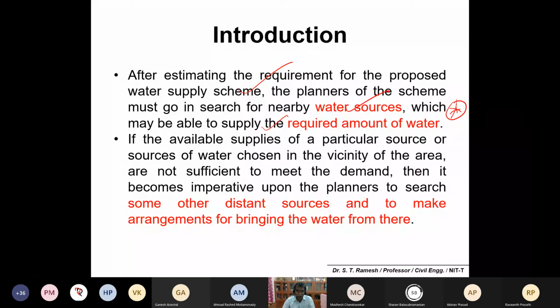That is important. You have to understand the water sources nearby, maybe either surface water sources or groundwater sources, to meet the city requirements. If the water supplies of a particular source chosen in the vicinity of the area are not sufficient to meet the demand, please make a note, then it becomes imperative upon the planners to search for other distant sources and make arrangements for drinking water from the source. So please make a note. If the water source is nearby, you need not worry. If the water source is not nearby, it is very difficult to meet the demand.